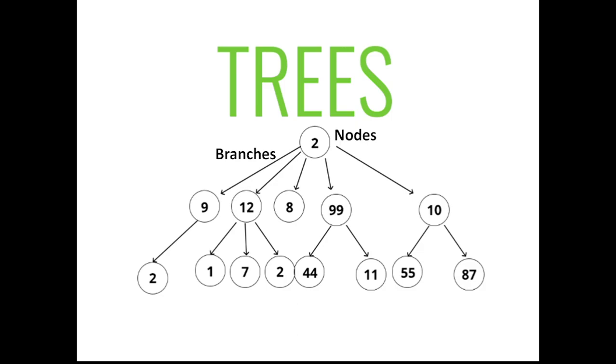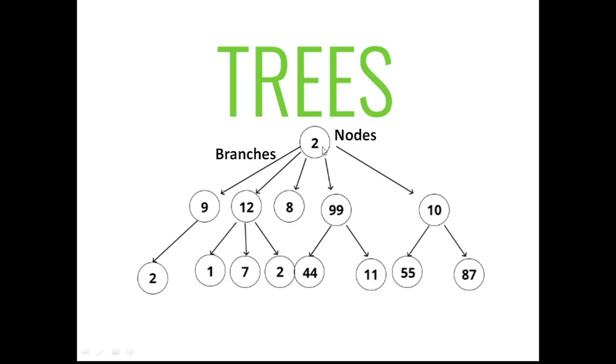Here is an example of a tree data structure. This is how it appears. The visual appearance of a tree is like this. There is a starting node which we refer to as the root node, and then there are descendants for that node. This is treated like the root or the parent, and these can be treated as the children of that root node or parent node, and every node can be a parent. So a node which is a child of another node can also be a parent of some other node.